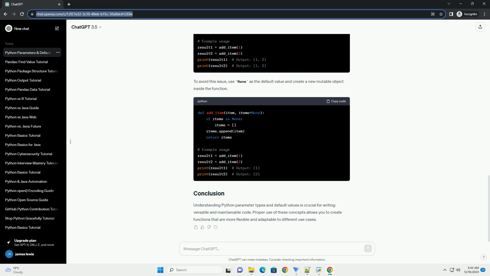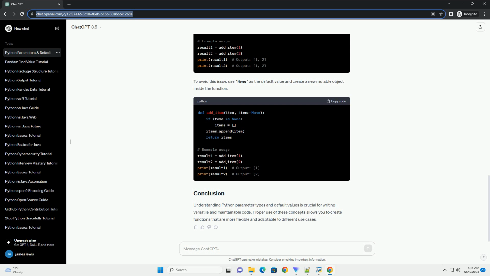In Python, functions can have parameters that allow you to pass values to the function when calling it. Understanding parameter types and default values is essential for writing flexible and reusable code. This tutorial will cover the basics of Python parameter types and default values with code examples.